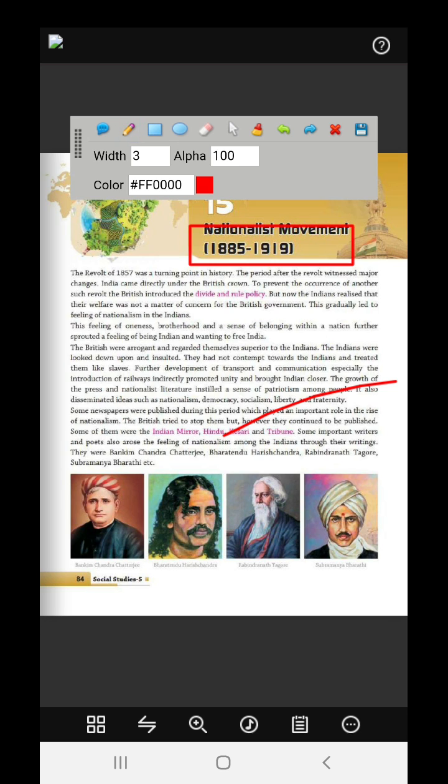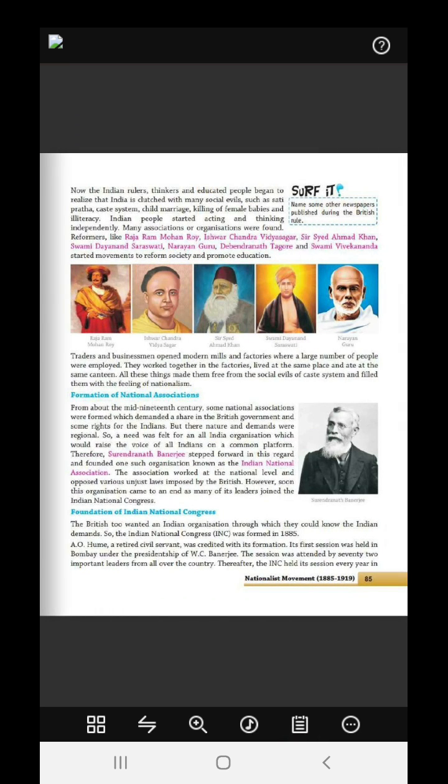Now the Indian rulers, thinkers, and educated people began to realize that India was clutched with many social evils that were stopping them from attaining nationalism. Indians also thought that yes, we have to rectify ourselves also. There were many social evils prevailing over this period, and it was a time of Indian Renaissance. It means they were reawakening. They had certain beliefs and thoughts, but now they were reawakening with new thoughts and new beliefs.